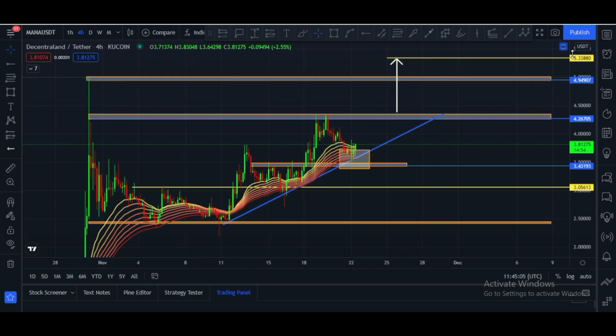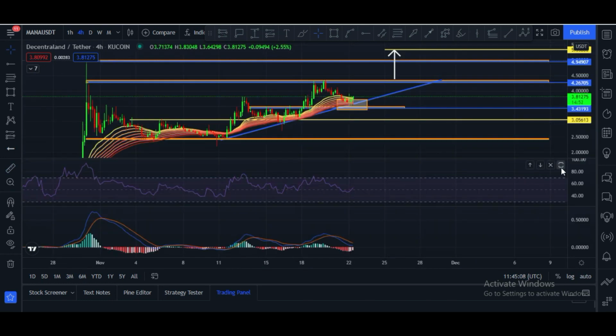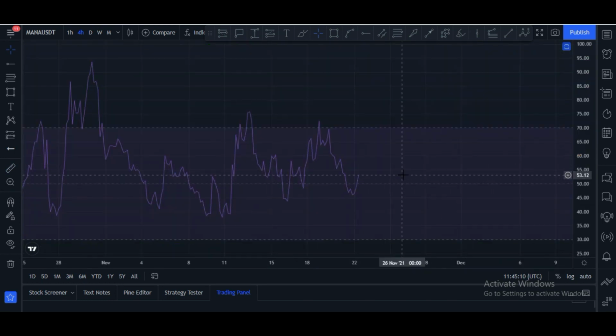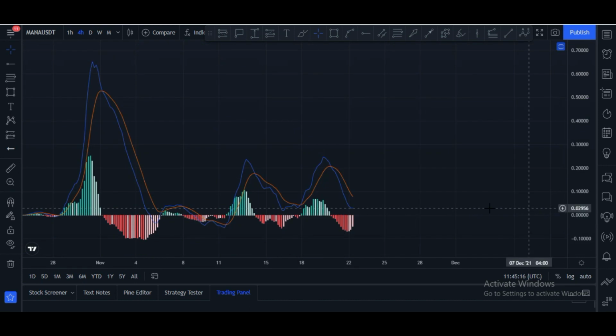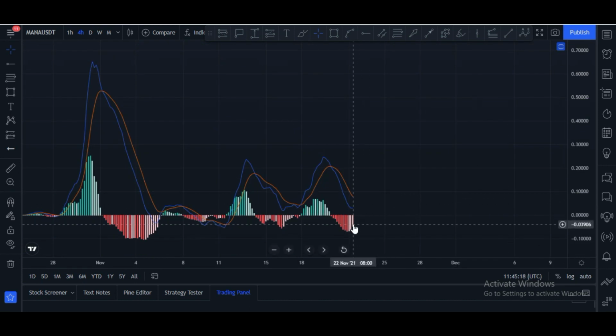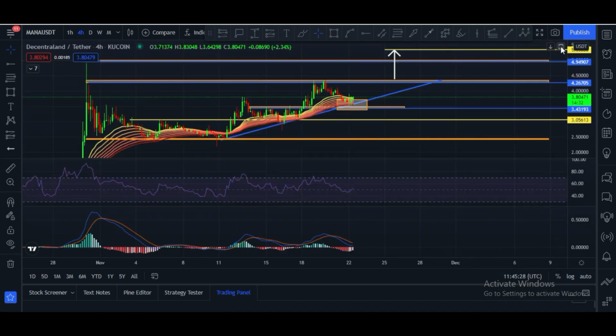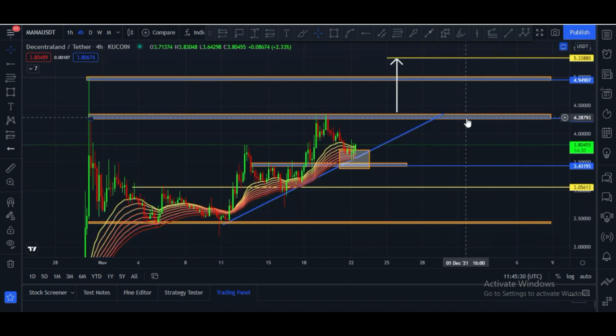We have to wait. Let me please show you RSI. RSI is at 53 and it is bullish, and it is a very good sign. And let me please show you MACD. MACD bars are changing their color, and a crossover towards the upside is about to happen, and I think it is a very important sign. And this will be the indication price will go up.